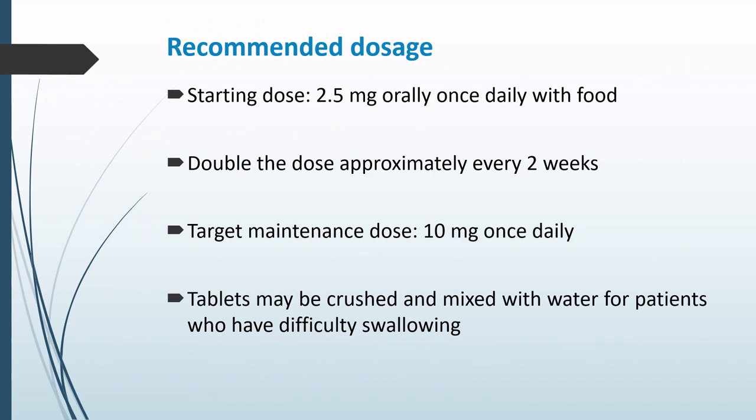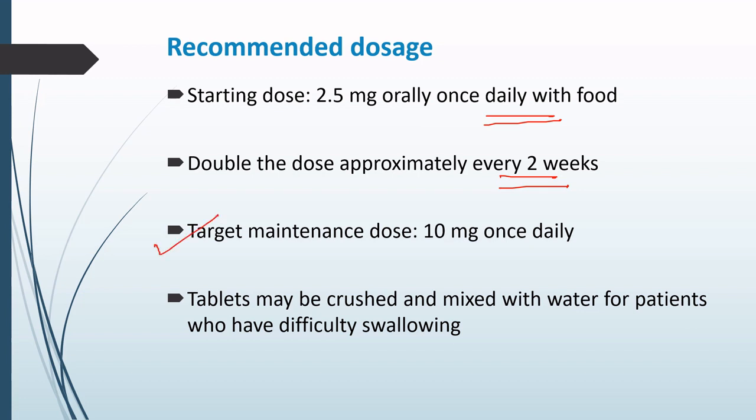So what is the dosage? The starting dose of this drug is 2.5 mg orally once daily with food. The dose is to be doubled approximately every 2 weeks. The target maintenance dose is 10 mg once daily.